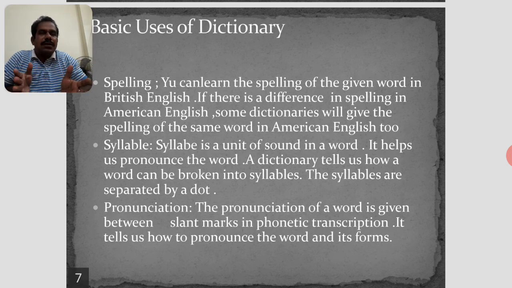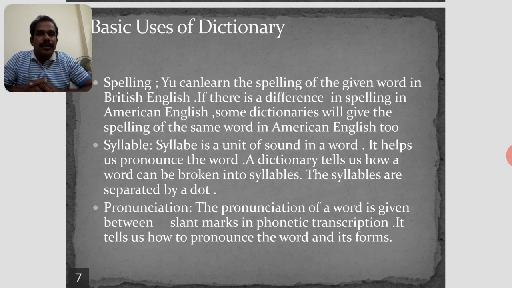There are many sorts of uses, but some basic uses are there. One is spelling first. Spelling is the first basic use of a dictionary. You'll get a 5 marks question or a long lengthy question: write the uses of a dictionary. Basic uses of a dictionary. So these are the primary uses.